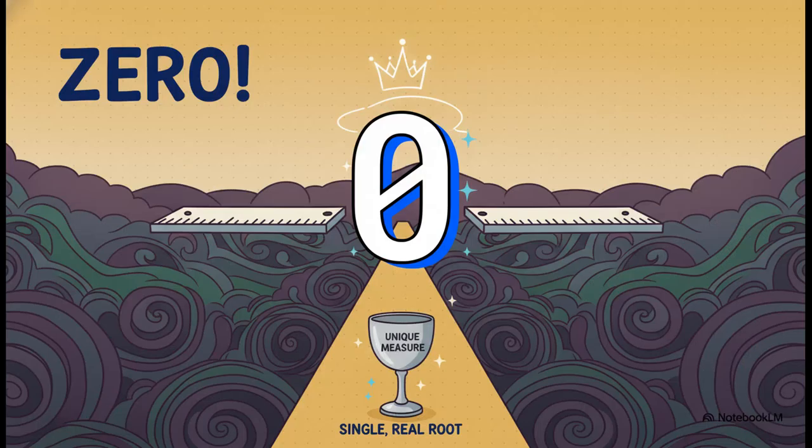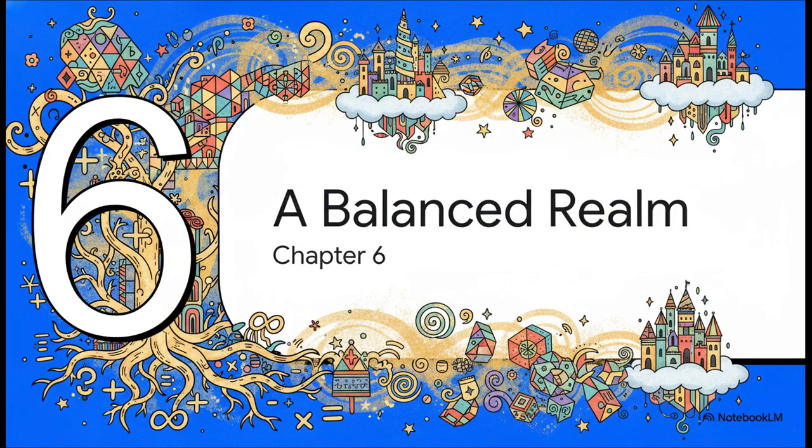What happens if the discriminant, which is the specific mathematical tool we use to measure and understand the roots of our magical polynomial, is exactly 0? Well, according to the theorem, if that discriminant is 0, the polynomial has a single real root. And what that means is the mathematical kingdom gets exactly one perfectly unique representing measure. The chaos is completely tamed, the matrix is extended flatly and flawlessly, and the exact measure is mathematically secured forever. It's incredibly elegant. Chapter 6. A Balanced Happily Ever After.